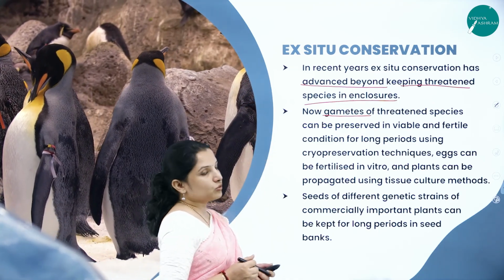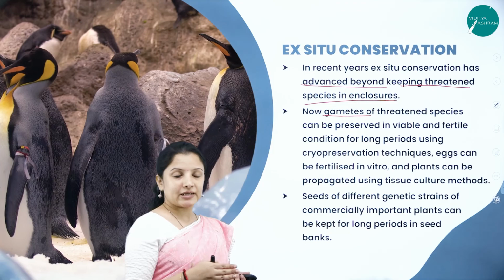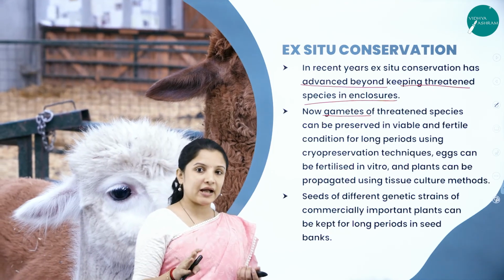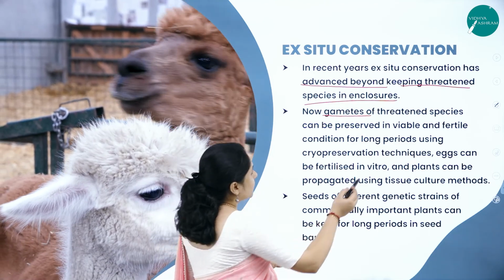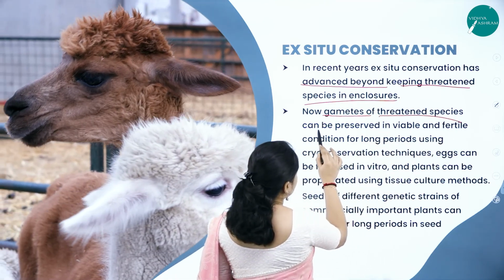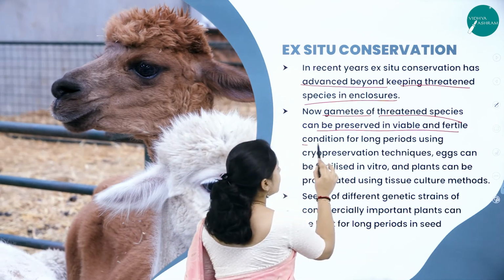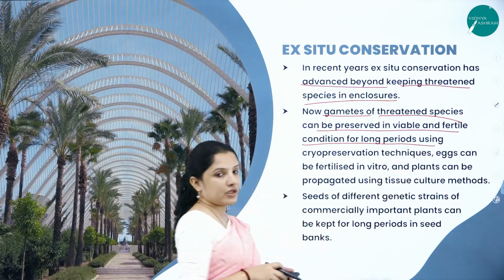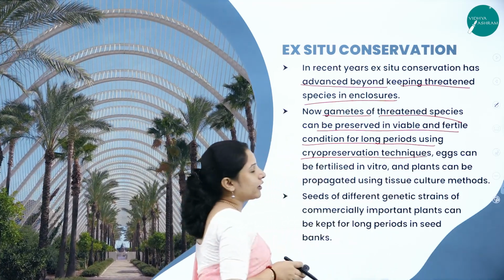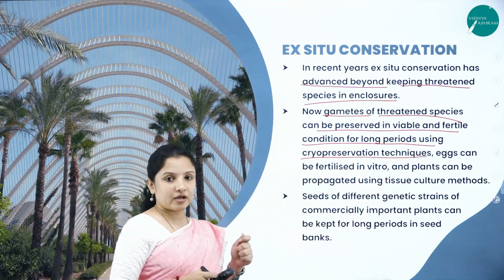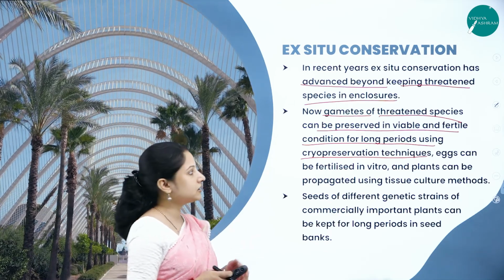Here, what they do is collect the gametes, that is the male sperm and the female egg, or if it is plants, they collect the seeds or the pollen grains of the threatened species, and preserve them in viable and fertile conditions for a long period. That is using a method called the cryopreservation technique. So cryopreservation, as I told you, is maintained under very cold temperature conditions.